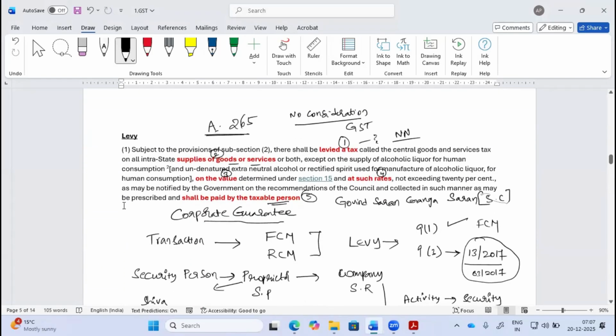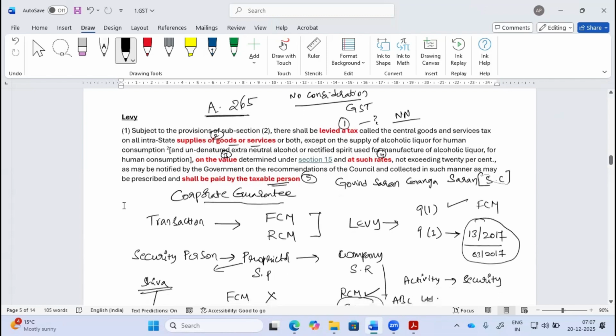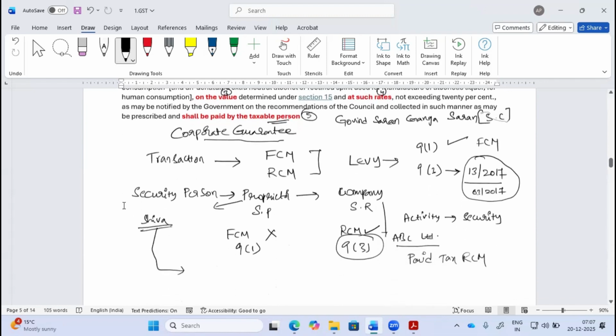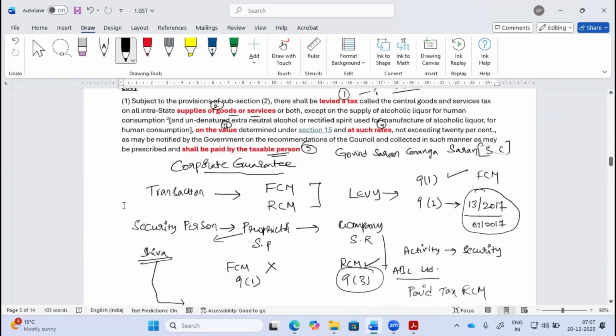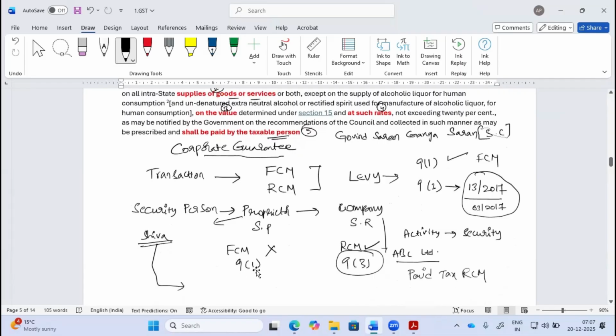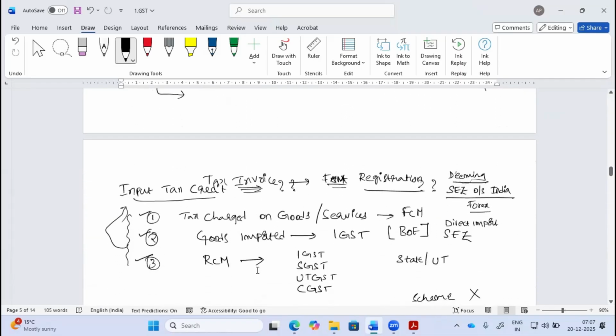Then the concept of reverse charge mechanism, 2004, I explained what Chidambaram did. Then we understood this concept of charge, that is levy under the GST law, where I identified these 5 elements. Levy should be there. There should be a supply. There should be a value on which GST has to be paid. I should know what the rate of tax is. Last but not least, the person who is liable to pay tax. These are the 5 elements relevant for us to understand when a charging section has to be evaluated. Similarly, this charging section is applicable even for 9(3) reverse charge mechanism. 9(1) is under forward charge, 9(3) under reverse charge.